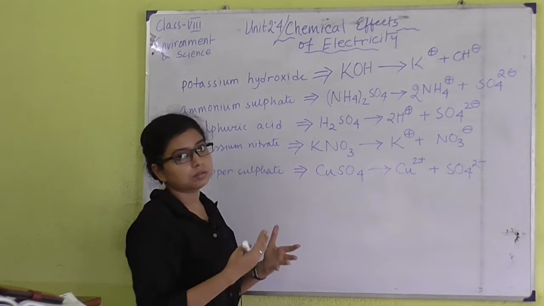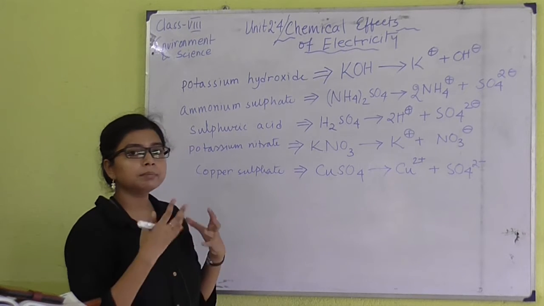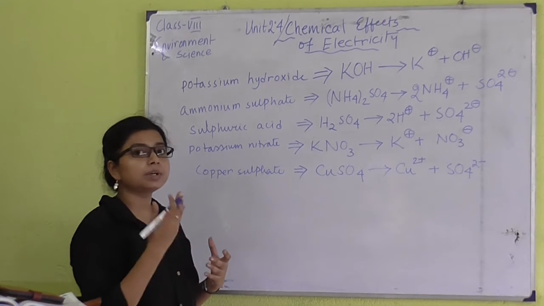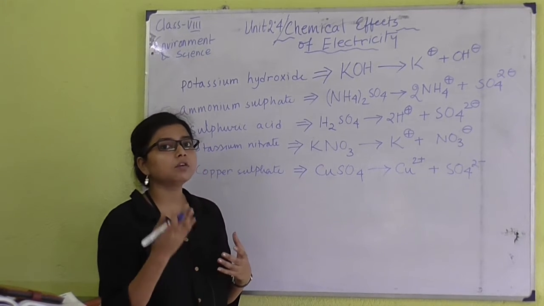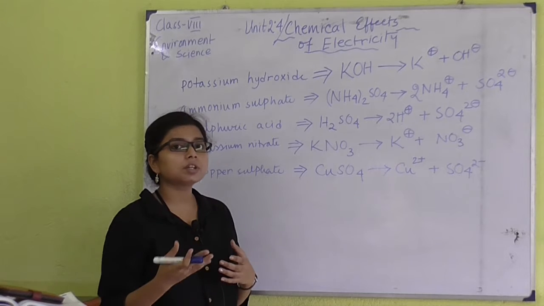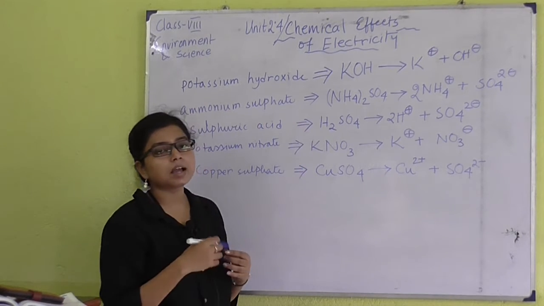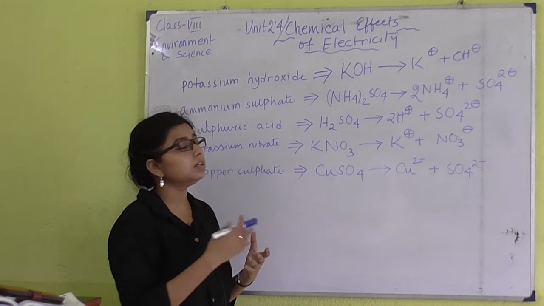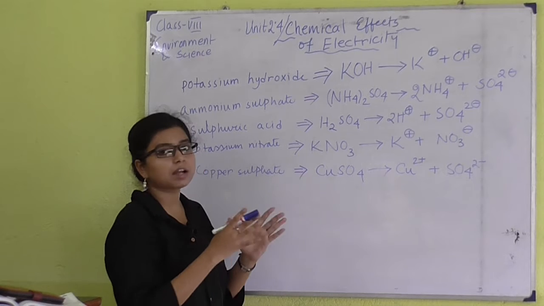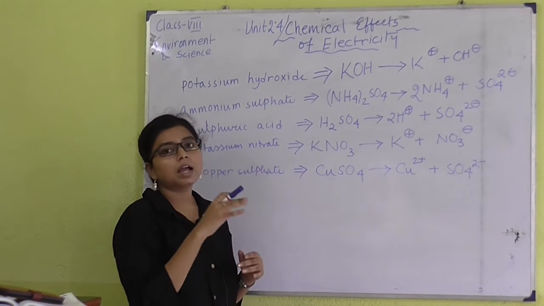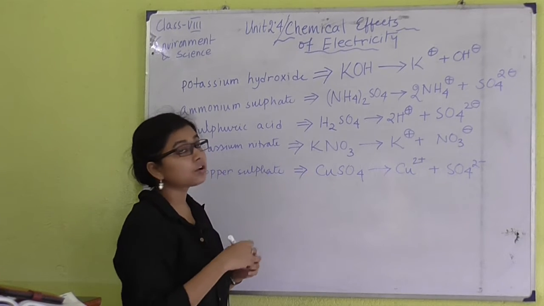So at the cathode, what will happen? All the K plus ions will move towards the cathode, forming simple potassium metal. If we take sodium chloride, we have seen the formation of sodium metal over the cathode. So here we can see the formation of potassium metal over the cathode, and OH minus ion will first move towards the anode and it will release one electron, forming the simple OH functional group. Then it will combine and finally form water molecules and oxygen.